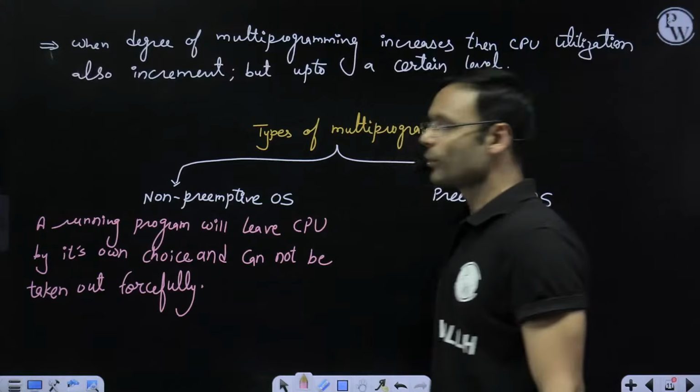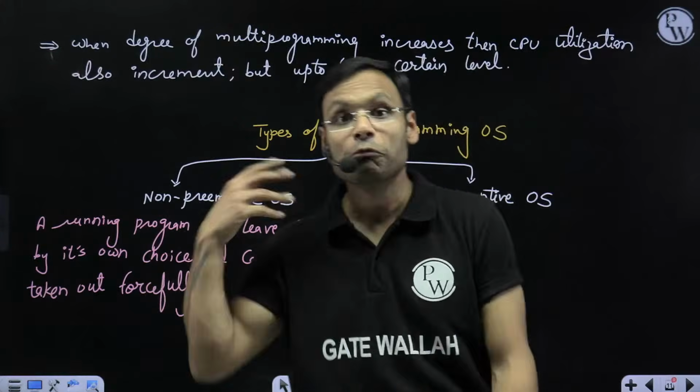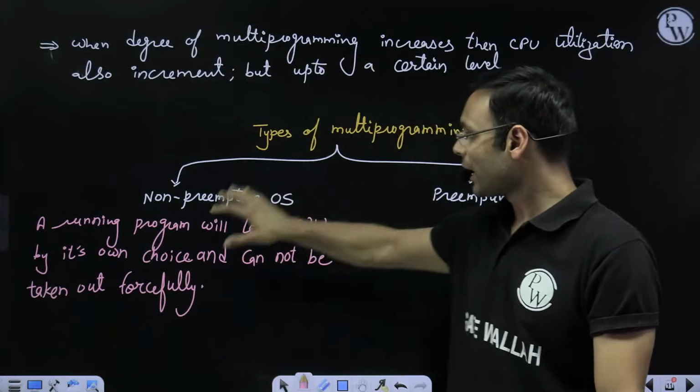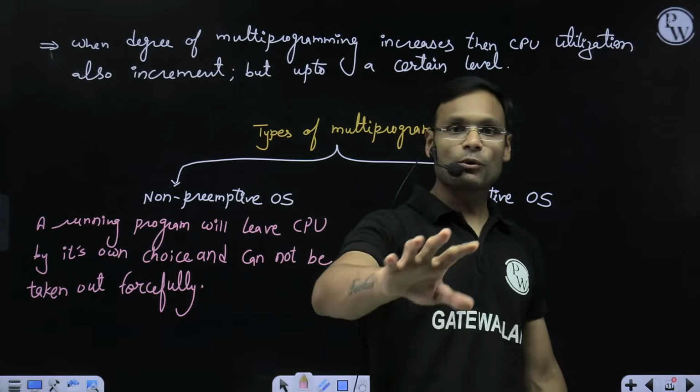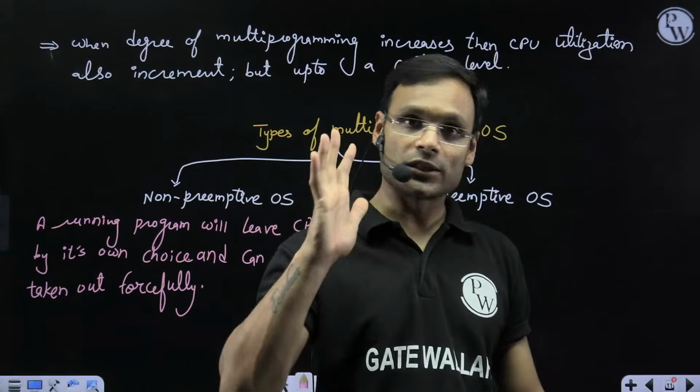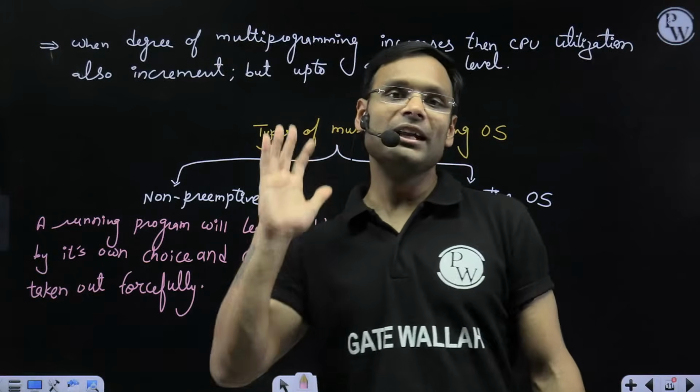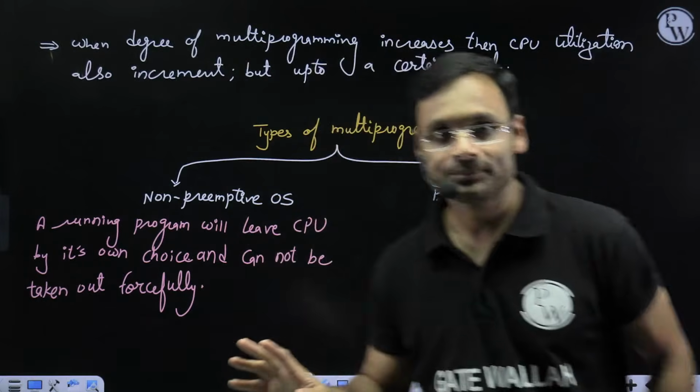Remember, this is a non-preemptive operating system and it works for every process. Every program going for CPU execution will leave the CPU by its own choice. When the program wants, it will leave the CPU, otherwise not.